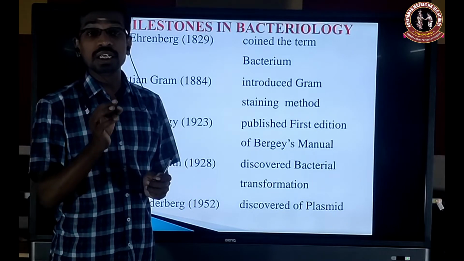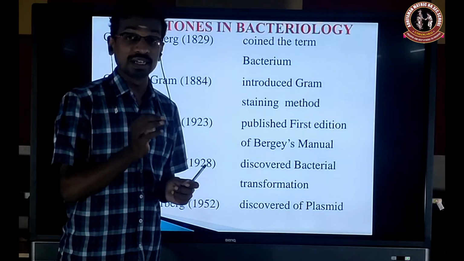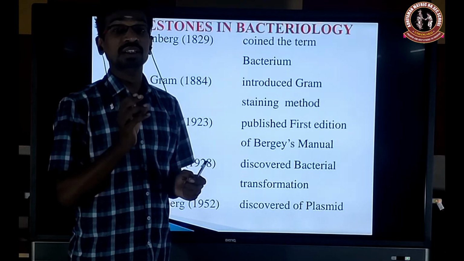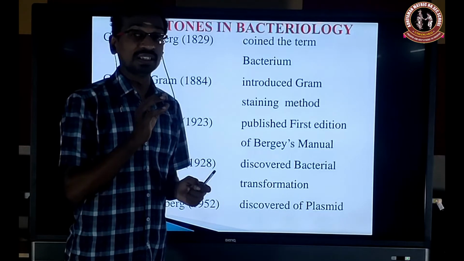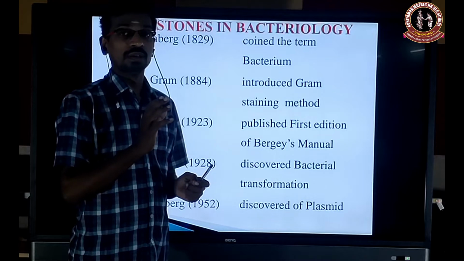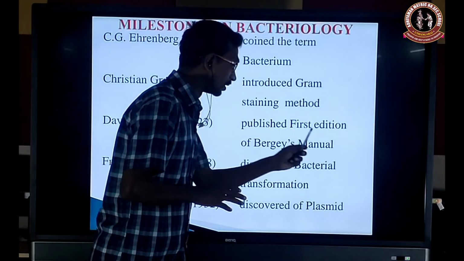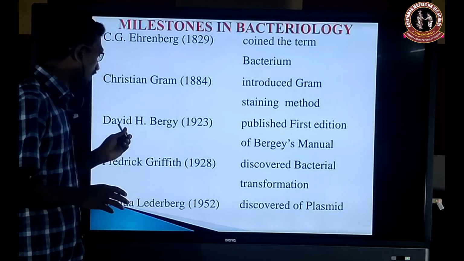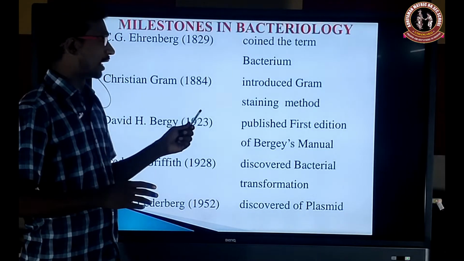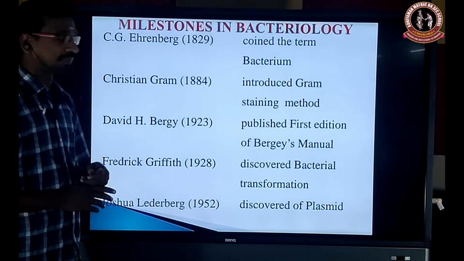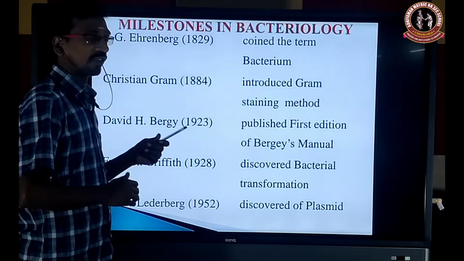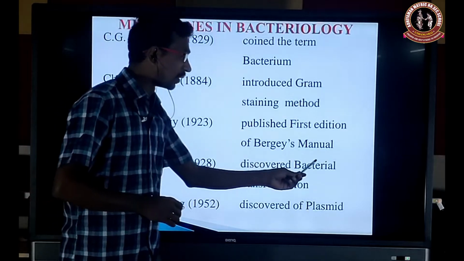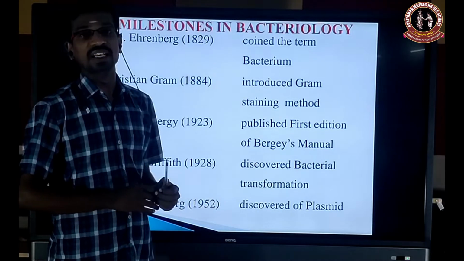It is only for bacterial classification and description. All the information about bacteria is described or printed in Bergey's Manual. The first edition was given by David H. Bergey in 1923. And then Frederick Griffith, in 1928, was the first man to discover bacterial transformation.